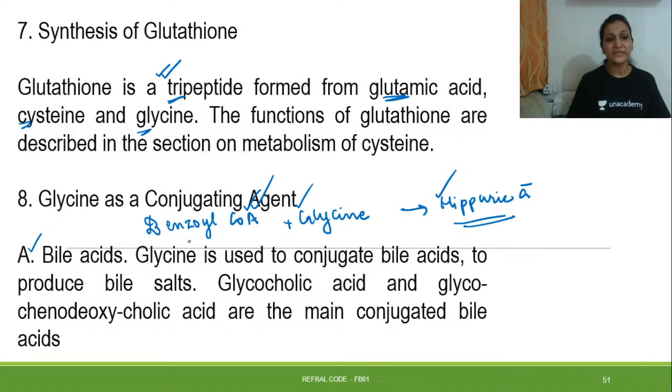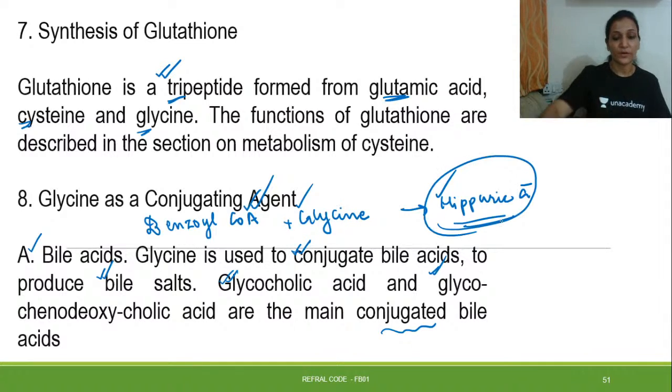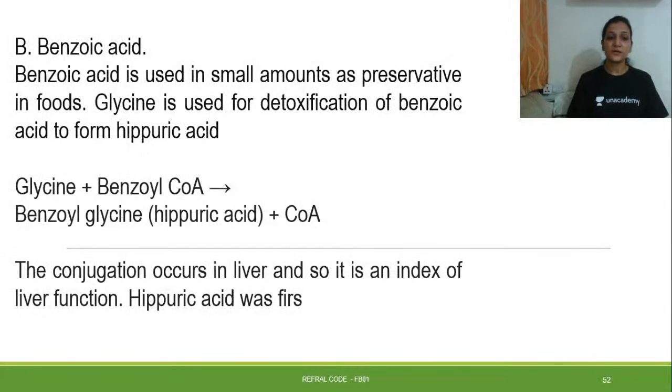Bile acids: glycine is used to conjugate the bile acids to produce the bile salts, and glycocholic acid and glycochenodeoxycholic acid are the main conjugated bile acids, right? Okay. Then in detail, benzoic acid is used in small amounts as a preservative in food.